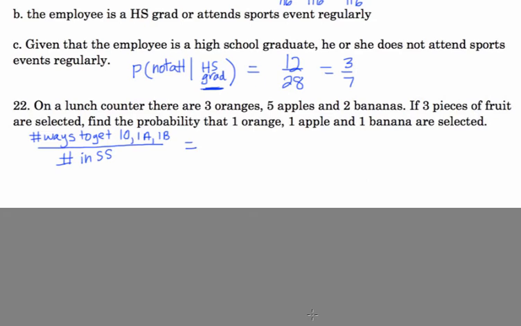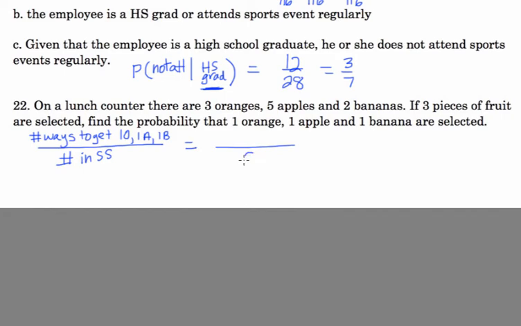Here we're going to combine some of our counting rules with what we know about probability. On a lunch counter, there are 3 oranges, 5 apples, and 2 bananas. If 3 pieces of fruit are selected, find the probability that 1 orange, 1 apple, and 1 banana are selected. First thing, let's figure out how many items are in our sample space. How many ways could you choose 3 pieces of fruit from those fruits altogether? Not given that it's 1 orange, 1 apple, and 1 banana. What's in our sample space?